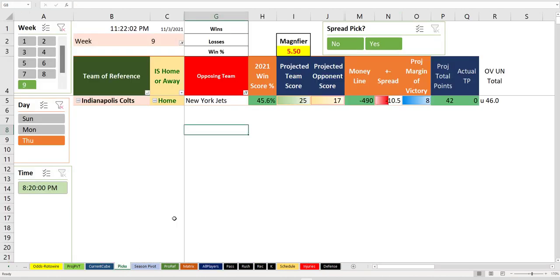So let's talk about the Thursday night game for anybody who cares about that. We're not complete yet. I assume this is the score right now at a magnifier 5.5, 25-17, even without Derrick Henry. He's obviously injured now, and that's sad. Thursday night games are kind of funky anyway. It doesn't think they cover the 10 points. That makes it unbettable in almost every way here. It looks like a terrible game to bet.